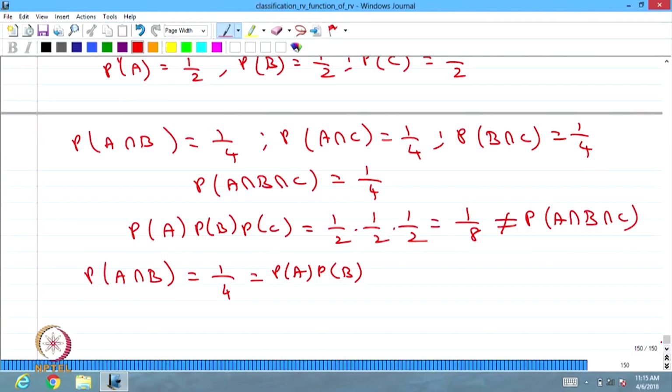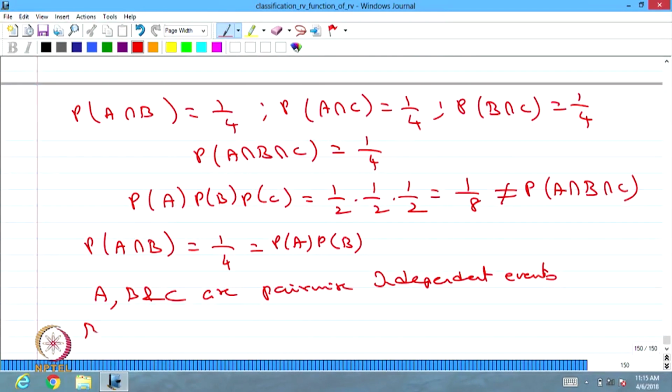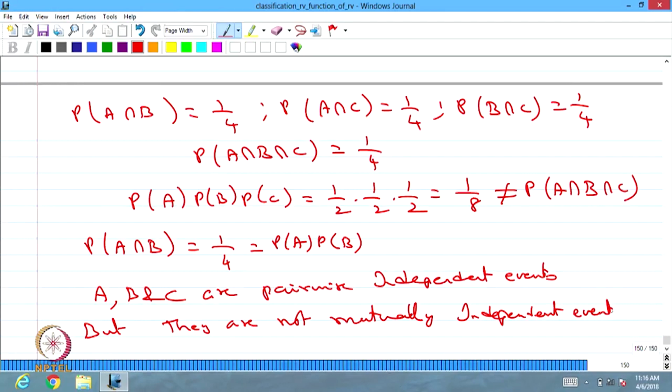That means in this example, A, B and C are pairwise independent events, but they are not mutually independent events, because it does not satisfy the independence property for three events. So this is a very simple example. Conclude: pairwise independence does not imply mutually independent events in general.